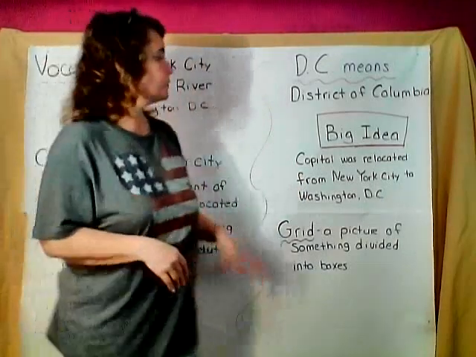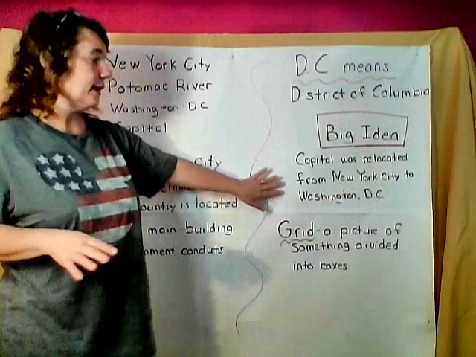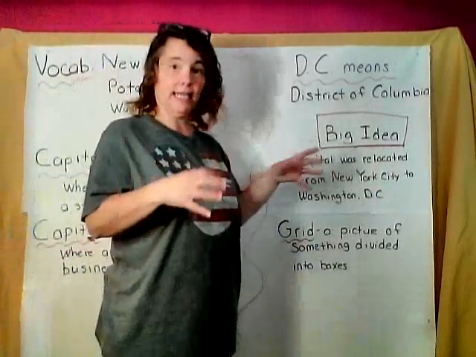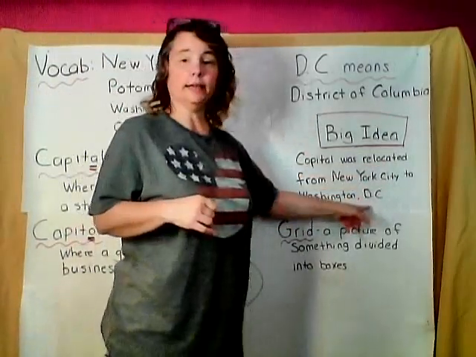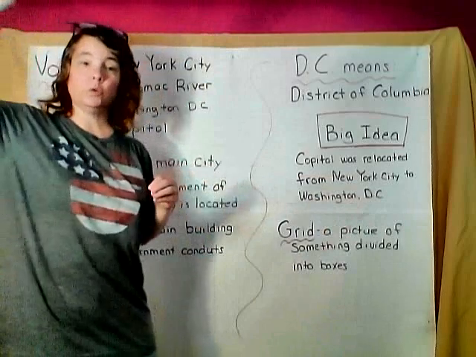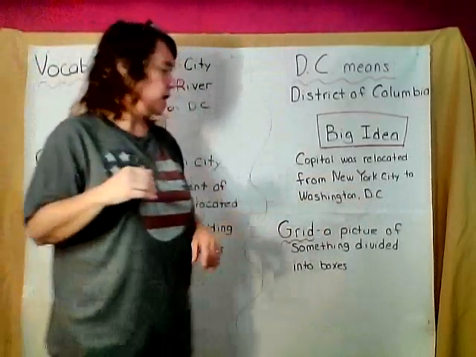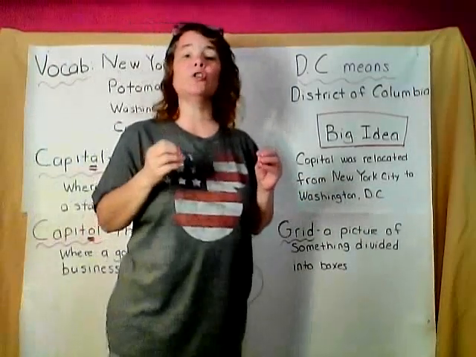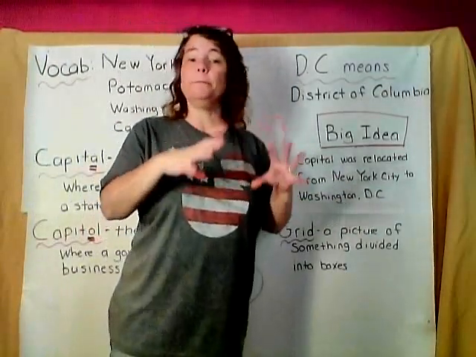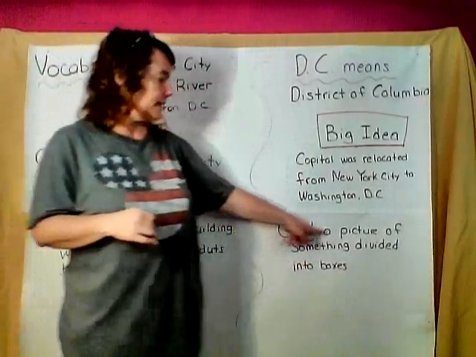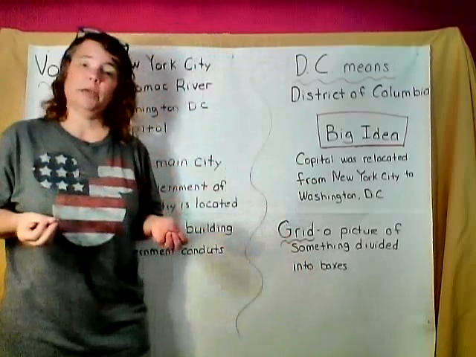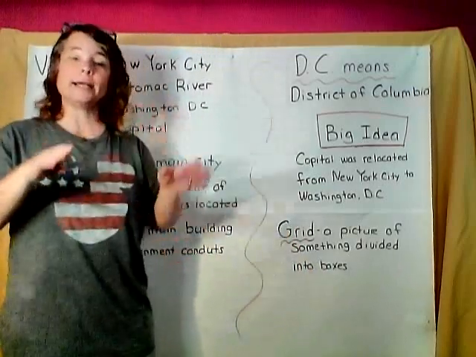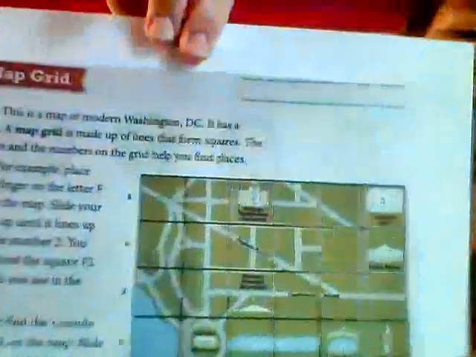Kind of cool, huh? All right, so our big idea for today is that the capital, the city capital, was relocated from New York City to Washington, D.C. It started out in New York from when George Washington first was president, and then it moved to Washington, D.C. Now, I mentioned earlier a grid map that Pierre Lafont made of Washington. A grid is a picture of something divided into boxes. And that's going to be what our assignment is today, for you to practice looking at a grid map. And I have one right here for you that we're going to go over. Here it is.